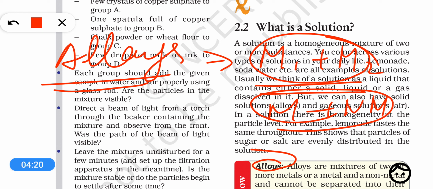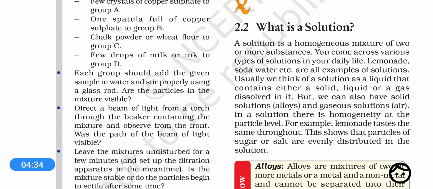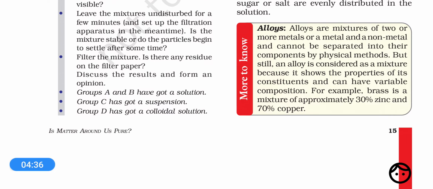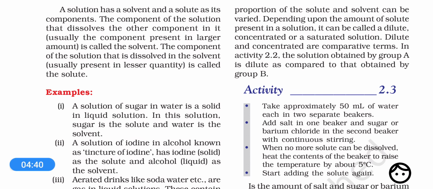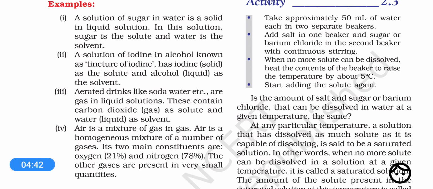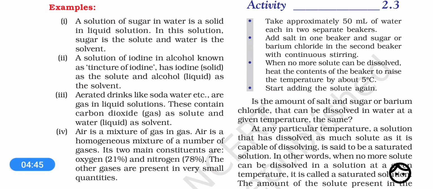So alloys are an example of solid solutions. Now if we talk about gaseous solution, then air is a gaseous solution, because air is also a homogeneous mixture of different gases. Okay, so let's take a few examples of such solutions. Here are a few examples given. Example 1, 2, 3 and 4.